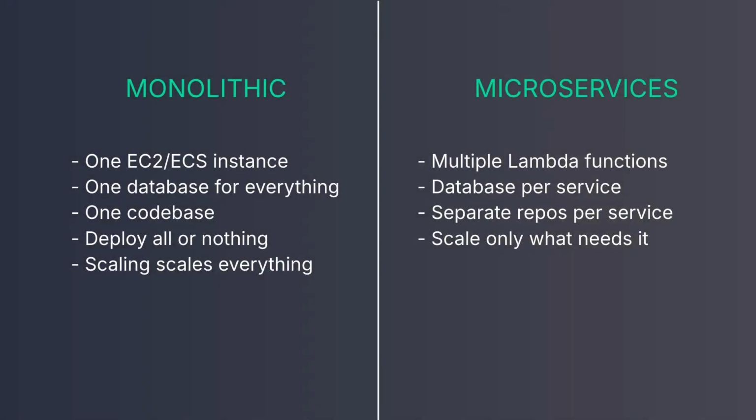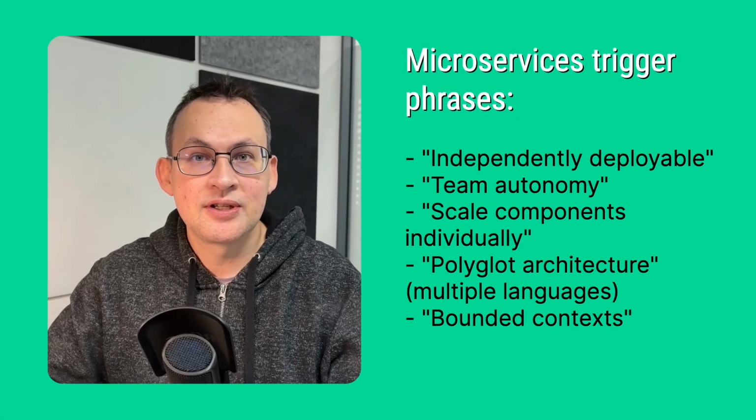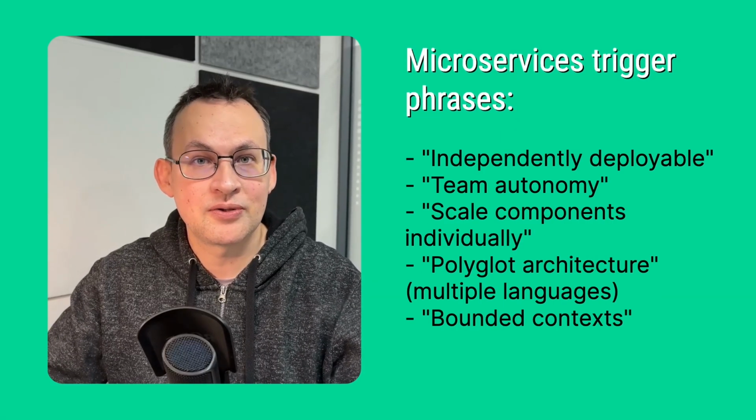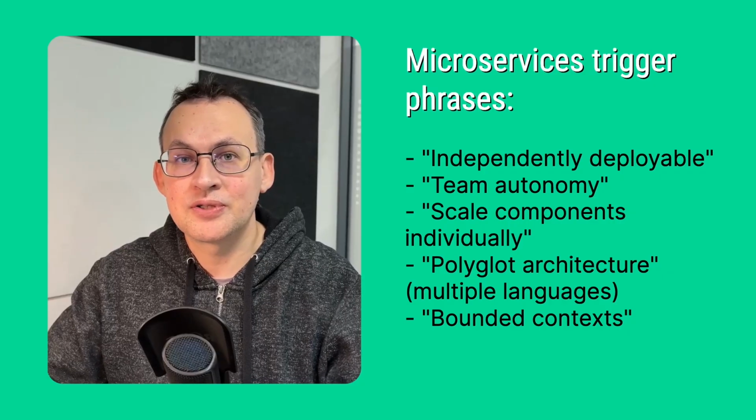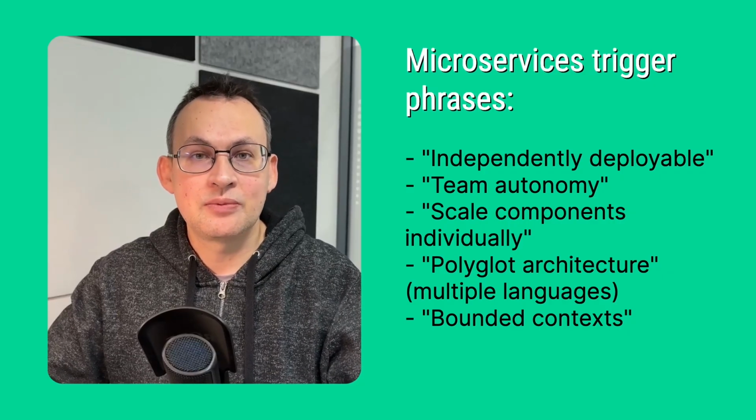The exam has a heavy bias toward microservices, especially serverless microservices with Lambda. If you see any of these phrases, the answer involves breaking apart services, usually with Lambda functions, API Gateway, or separate databases per service. Let's review an e-commerce microservice example.